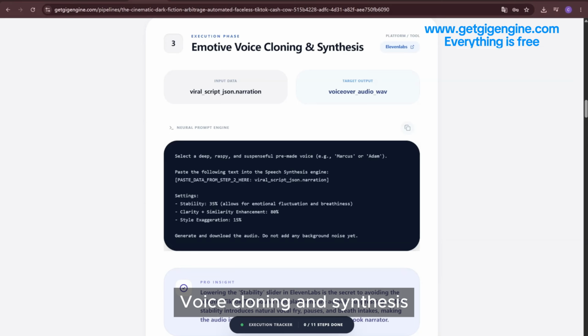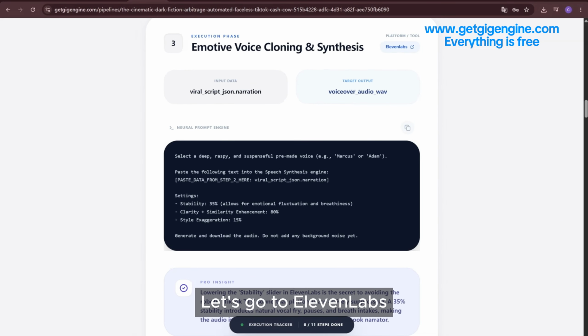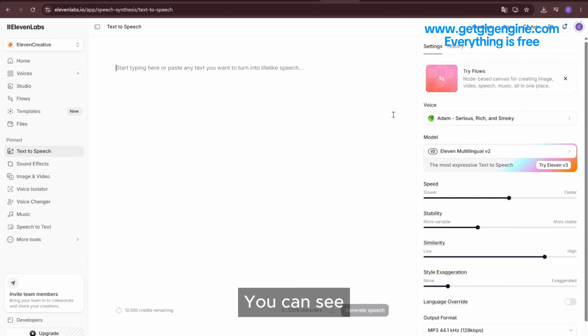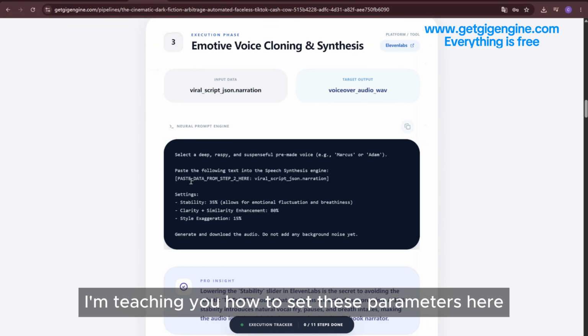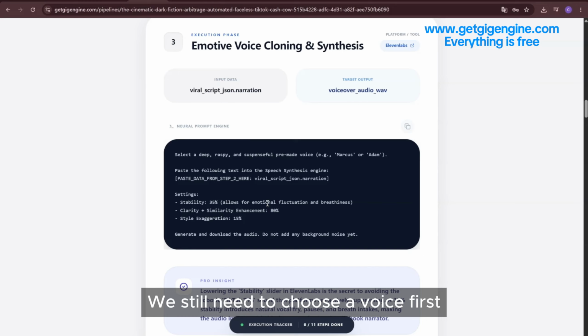Voice cloning and synthesis. Here we need to use Eleven Labs. Let's go to Eleven Labs. You can see, I'm teaching you how to set these parameters here. Before that, we still need to choose a voice first.